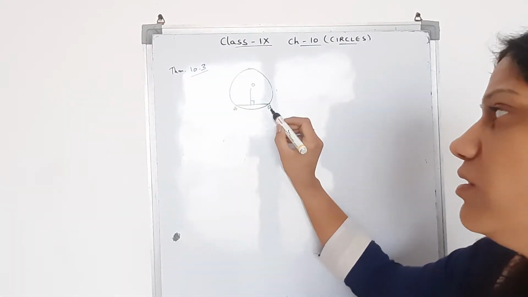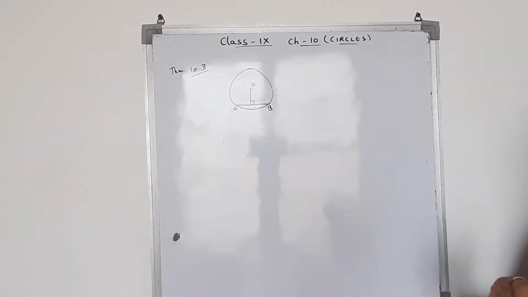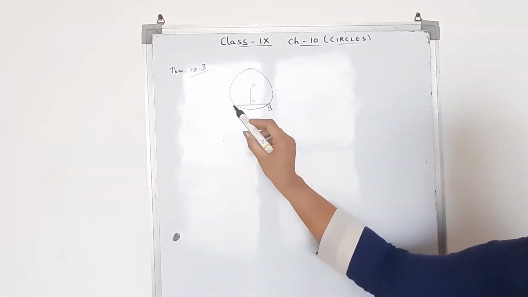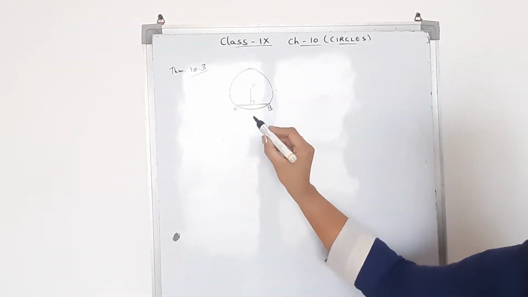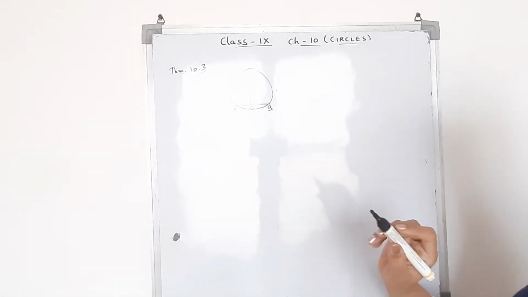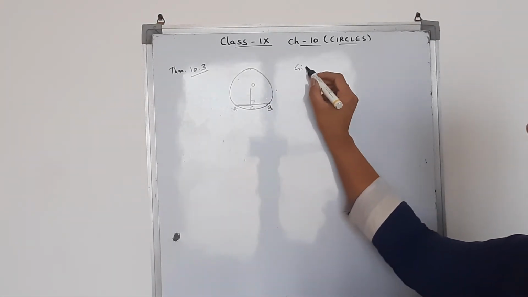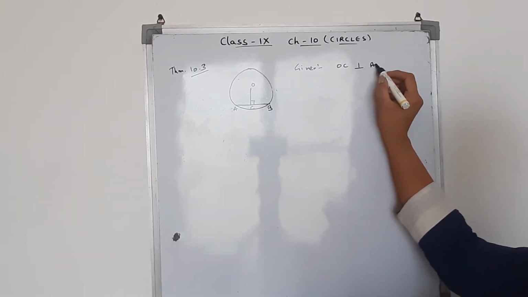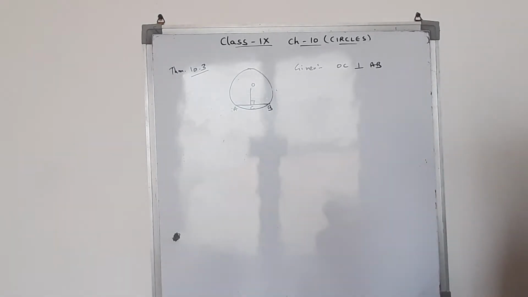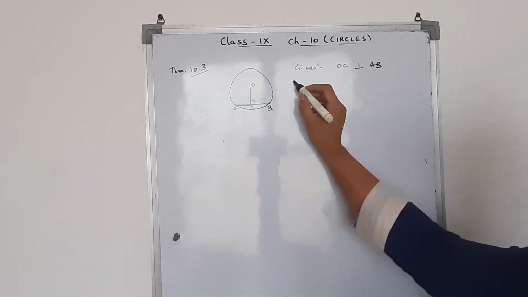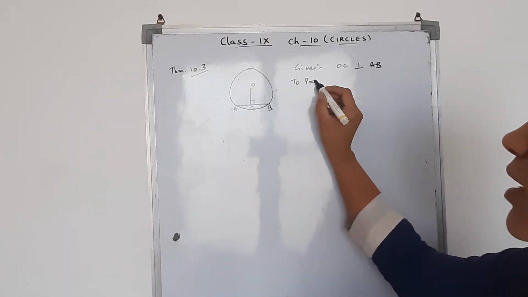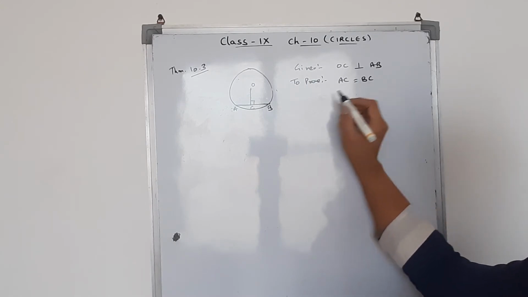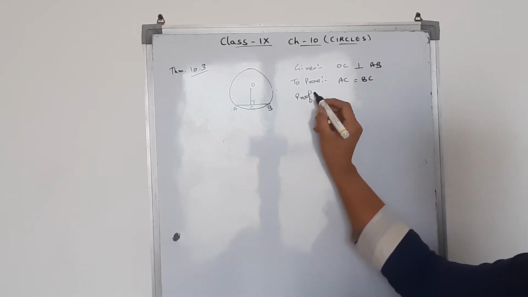It will be used in the 10th standard also. I hope it is understood. He is saying it is given that OC is perpendicular to AB, where O is the center of the circle, and we need to prove that this bisects the chord. It means AC and BC are equal to each other.